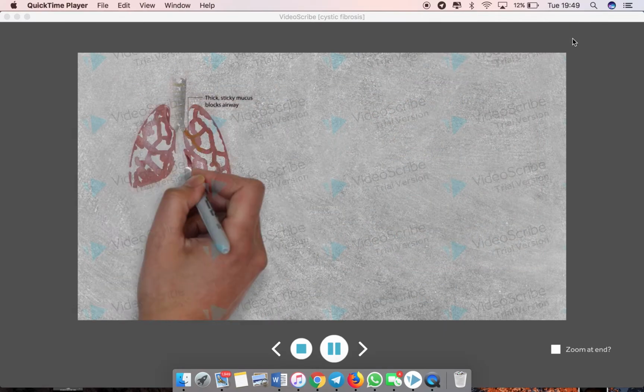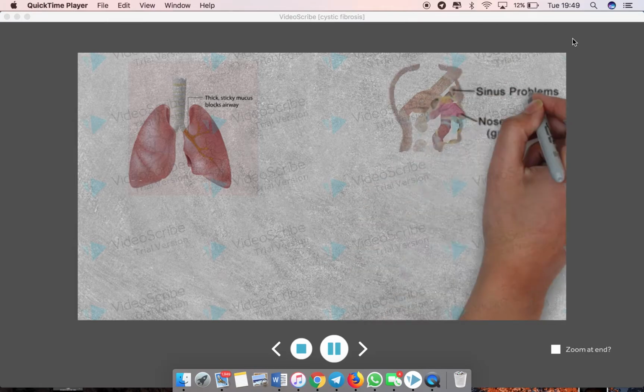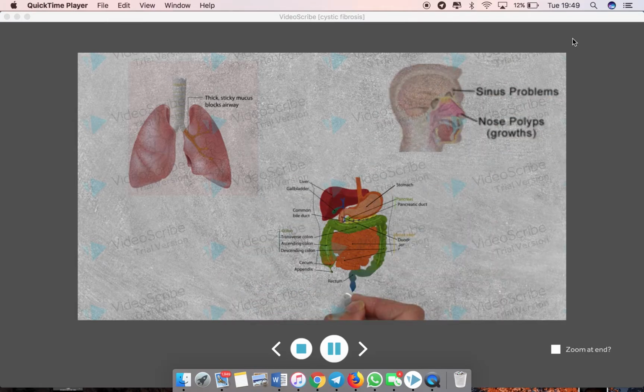CF affects several organs, including the lungs, the sinuses, and the gastrointestinal system. In addition, it also affects the reproductive system. We will now consider these individually.